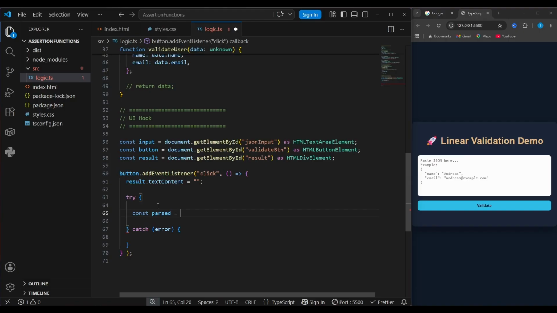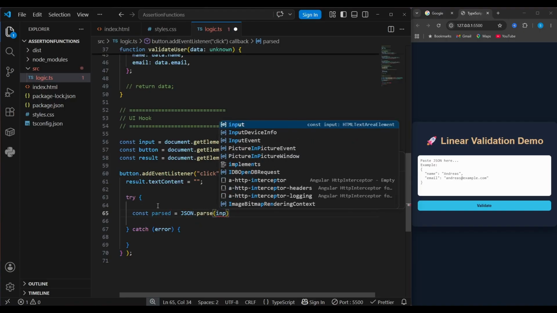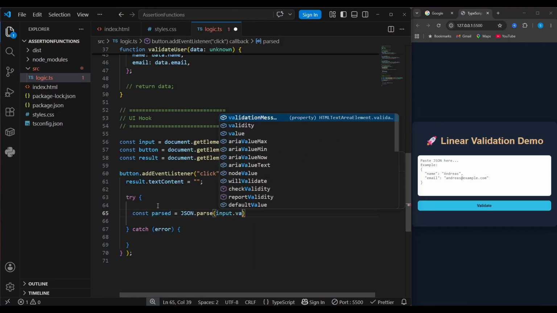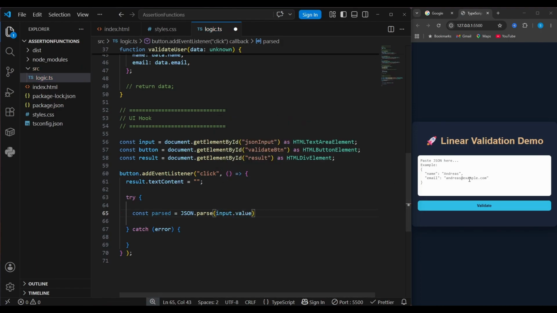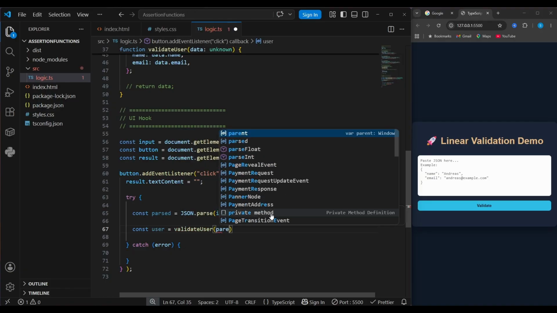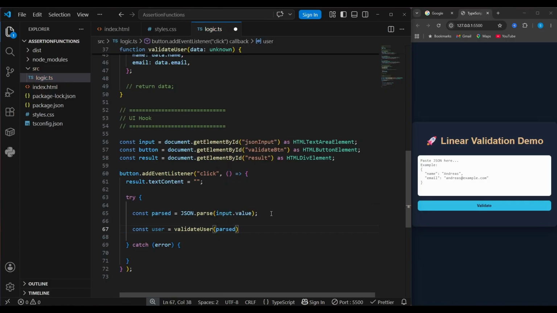I declare a variable parsed, JSON.parse, and we need to pass the value of that text area, so the text that the user enters here. Then we need to set the user variable. So we validate the user using the function, and we pass this parsed variable to that, which is hopefully an object, a valid JavaScript object here.